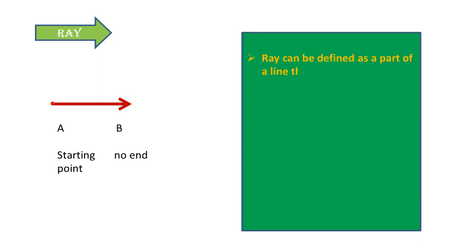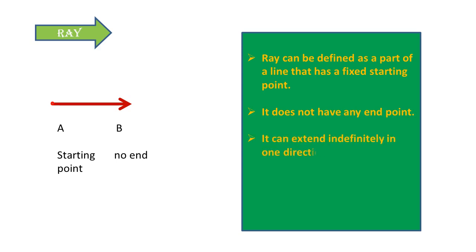Let me discuss some characteristics of a ray. It has a fixed starting point and does not have any end point. We can increase its length on one side indefinitely, and the name of the ray is written as AB, with an arrow over it. A, from where the arrow starts, shows the starting point of the ray, and B, where the arrow is going, shows the direction in which it can be increased infinitely.